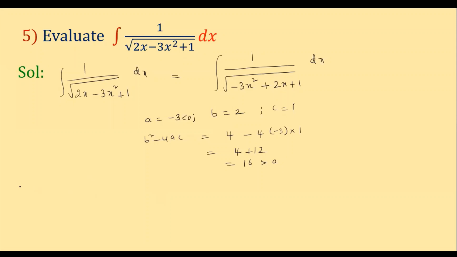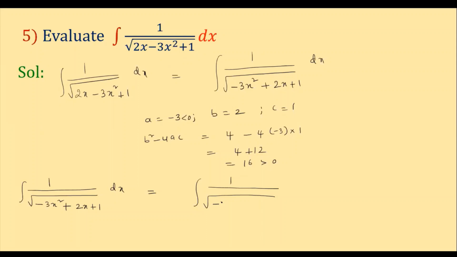So in such case 2, what should you do? Minus 3x square plus 2x plus 1 into dx, which is equal to the integral of 1 by under root of a, you have to take that a common. What is a? Minus 3 is a.